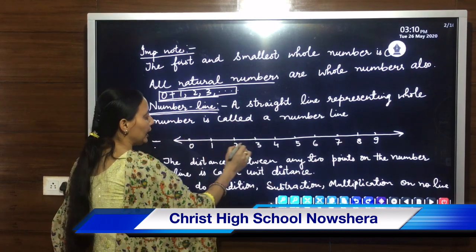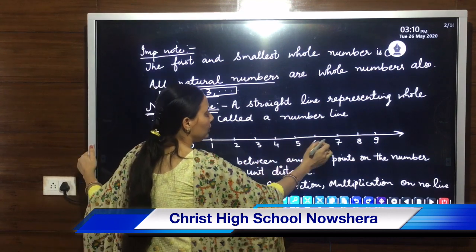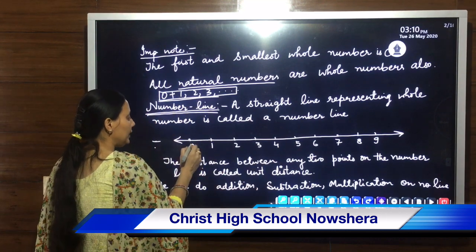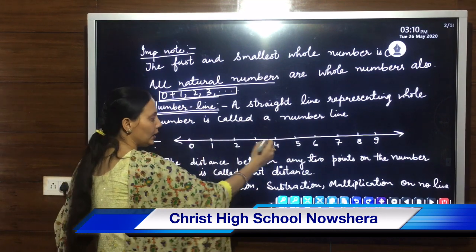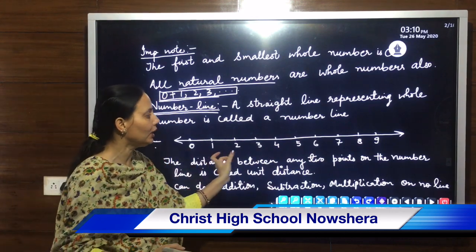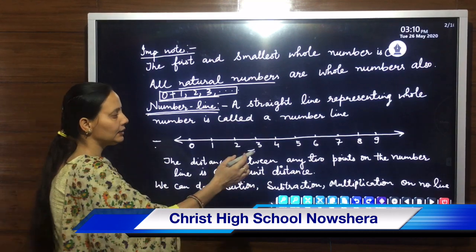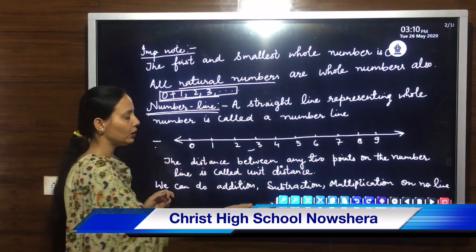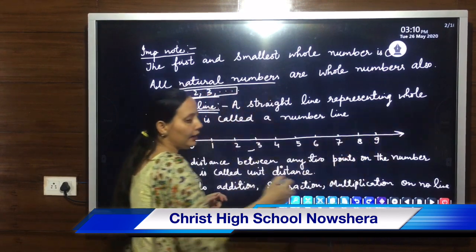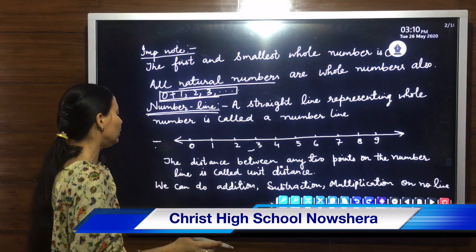On the right side, the numbers are in ascending order, means on the left side the number is smaller and on the right side the number is greater. So on the right side we are moving towards the greater number. You can extend this line wherever you want. It doesn't end at 9. It goes on 10, 11, 12, 40, 50, 60, wherever you want.